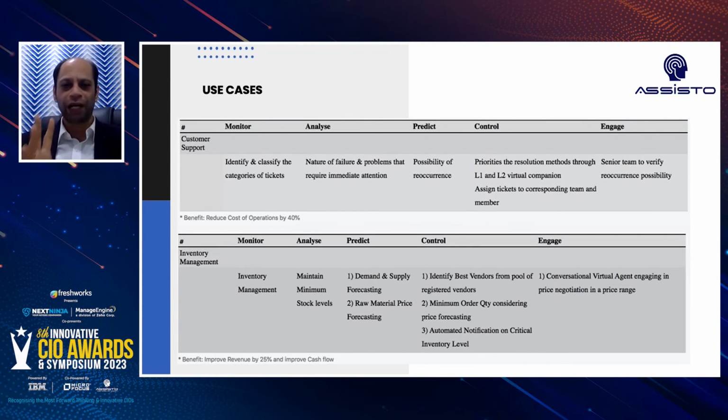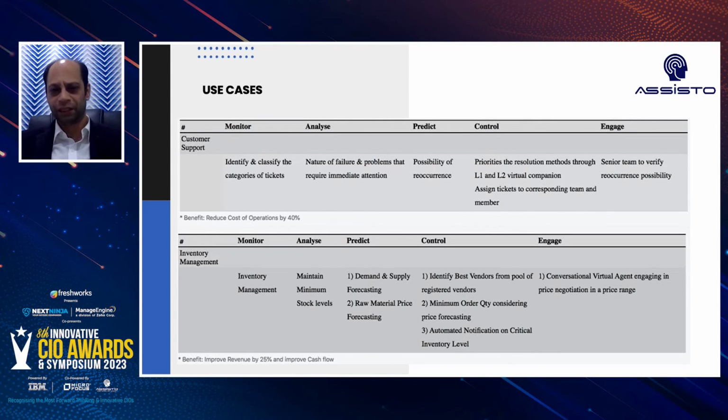Once these few aspects are ascertained, then we can move to the control mechanism and plan whether we can automatically screen the best possible vendors out of the registered vendor pool with us. So we can also control the minimum order quantity considering the price forecasted, and the demand and supply for the product in future. We can determine a better minimum order quantity, and also automate those critical levels or thresholds within which you want the notification to be sent.